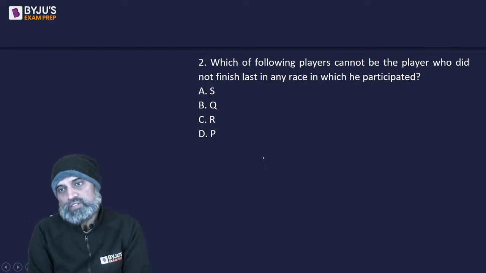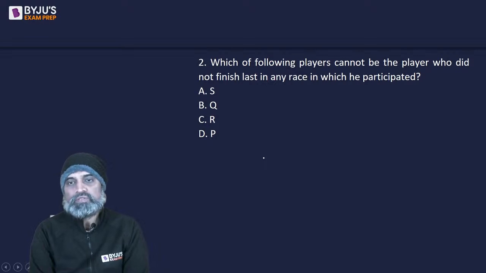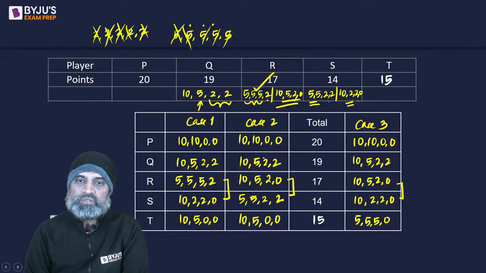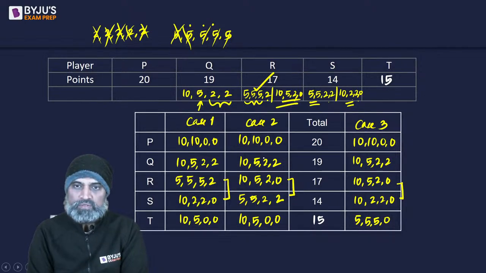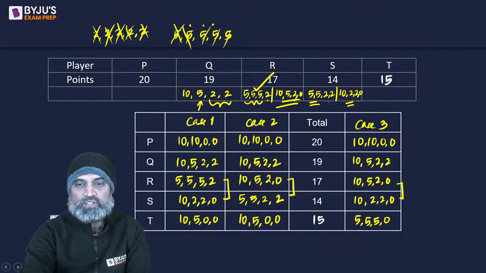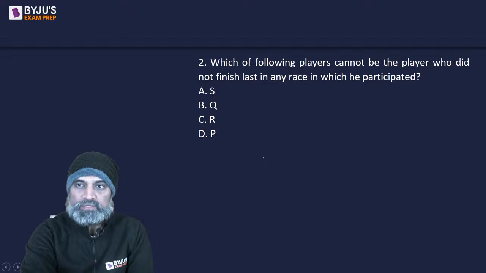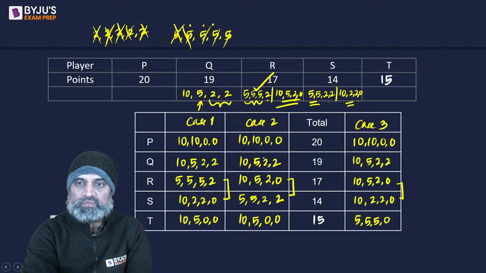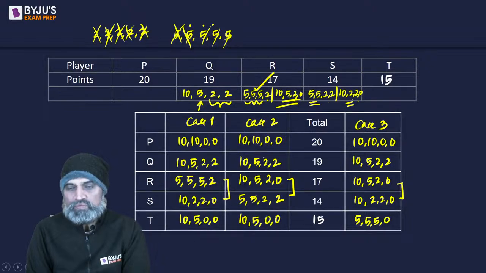So can we say it's going to be P, because in 2 matches he came first and in 2 matches he came last, right?